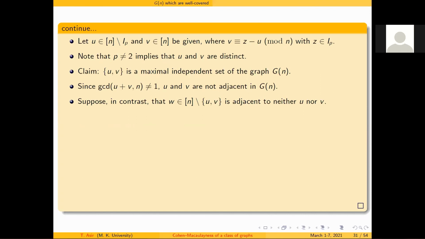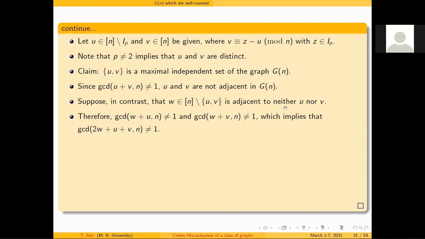To prove the maximality, I am considering it the other way: suppose I have an element W, not part of {U, V}, which is adjacent to neither U nor V. I am assuming by contradiction that W is not adjacent to both U and V. Then, since these are not adjacent, gcd(W + U, N) is not equal to 1 and gcd(W + V, N) is not equal to 1. Using this, I can conclude that gcd(2W + U + V, N) is not equal to 1.